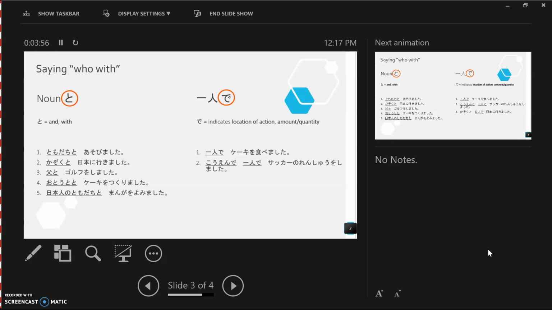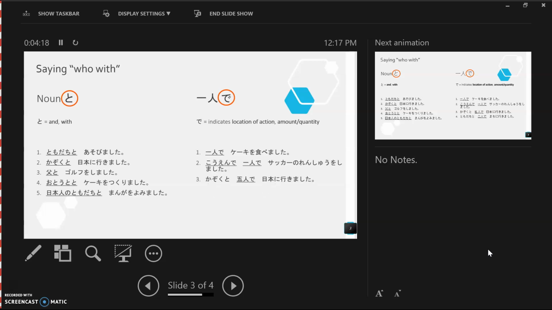And the first underlined part that says 公園で, 公園 is a location. So you need to know that the de after a location indicates where, the location of action. Okay, so you did the soccer practice by yourself, and where? In the park or at the park.